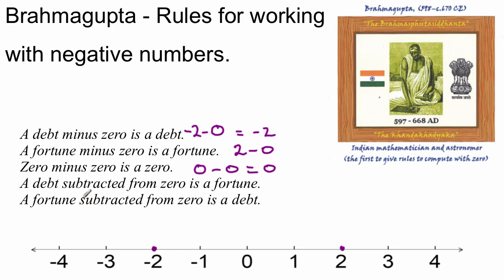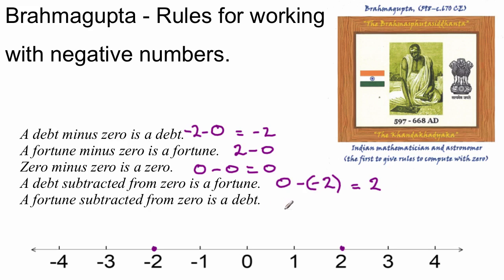And then it says a debt subtracted from 0 is a fortune. So if we use the numbers, if we put 0 down there and we subtract a debt. Now a debt is a negative number, so we may just put our brackets around there. 0 minus a debt is a fortune. Now, logically, that makes sense, because if I have nothing and I take away a debt, I must actually be getting a fortune or a positive value.